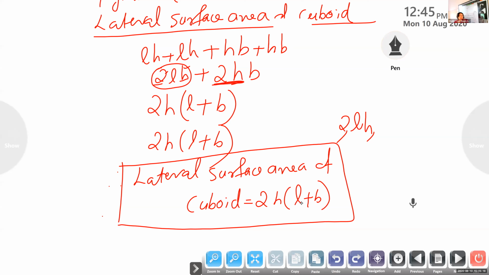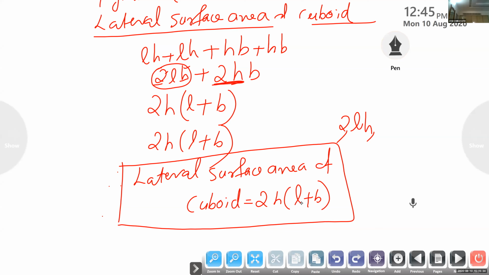Lateral surface area of a cuboid is 2H into L plus B. Lateral surface area of a cuboid equal to 2H into L plus B.